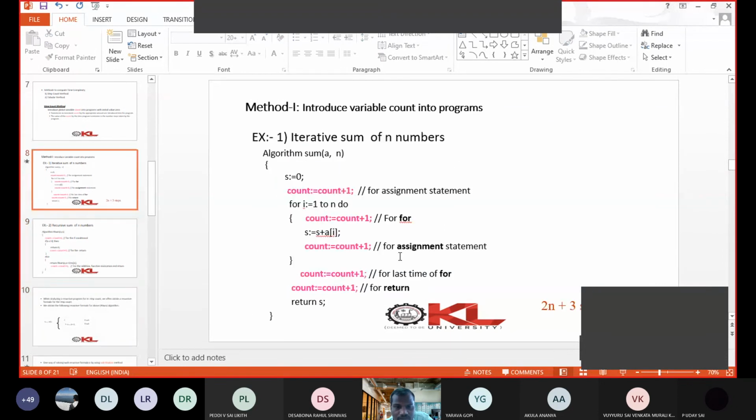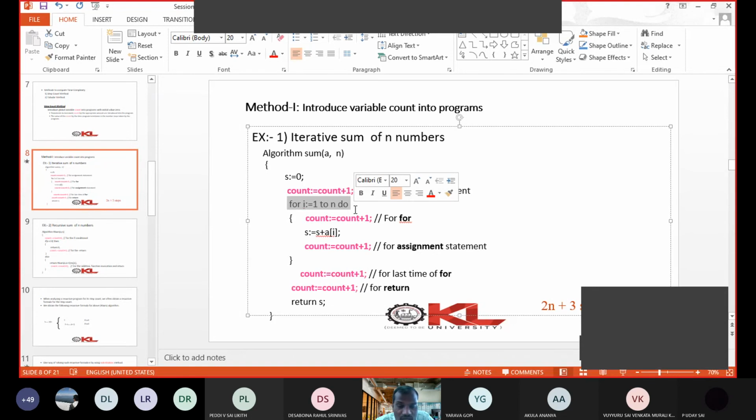Finally, we are writing count here. This is for the last time of for, right? Normally the for condition is executed n plus 1 times. n times the condition is true, and the n plus 1th time the condition is false, and we come out of the for loop.